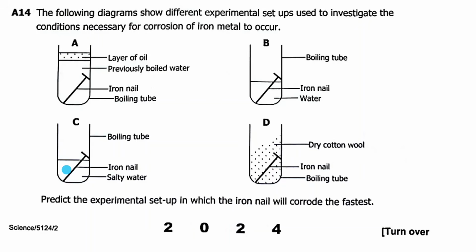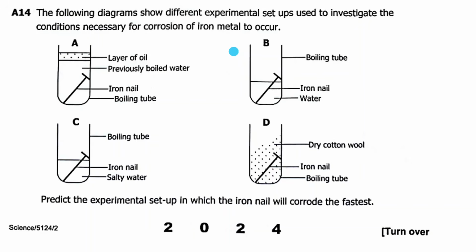When it forms that iron oxide, it is actually rust. It corrodes iron. It makes iron wear out. So this experiment was set up to investigate conditions necessary for corrosion of iron metal to occur. There are actually about 2 or 3. Iron can corrode when there's water, oxygen, and also in the presence of salt.